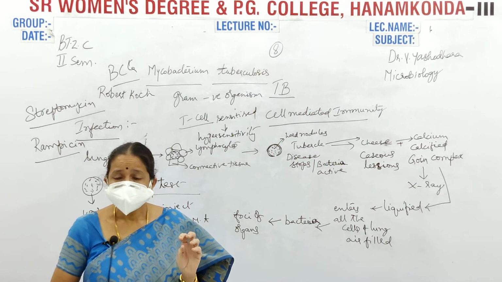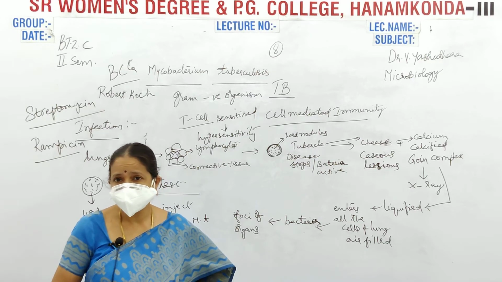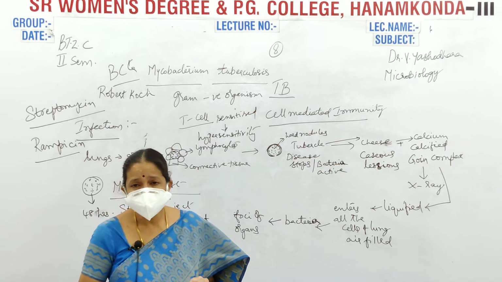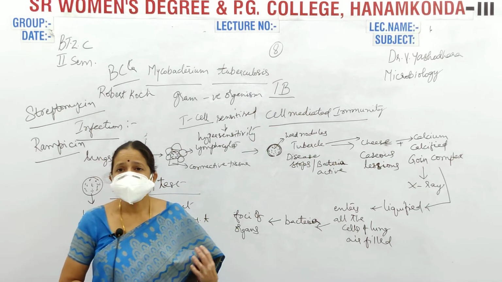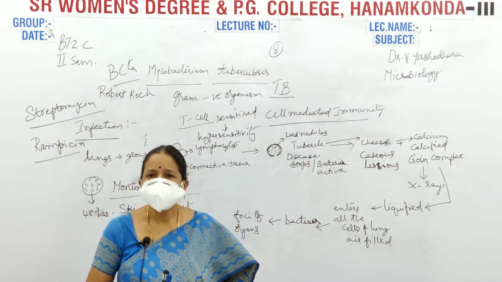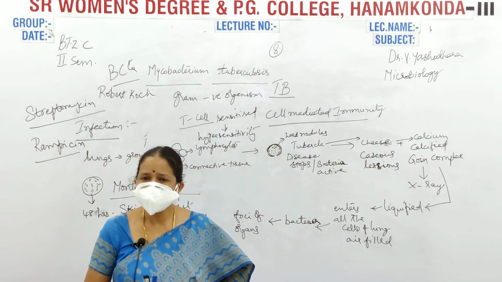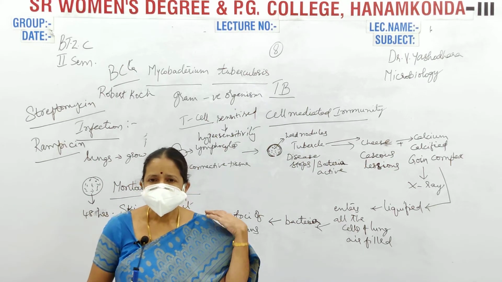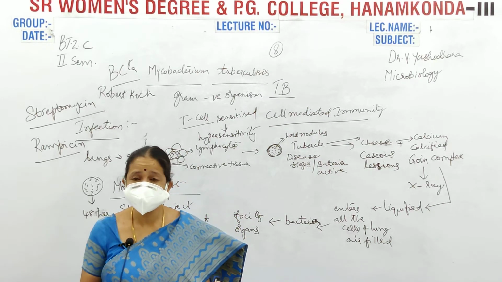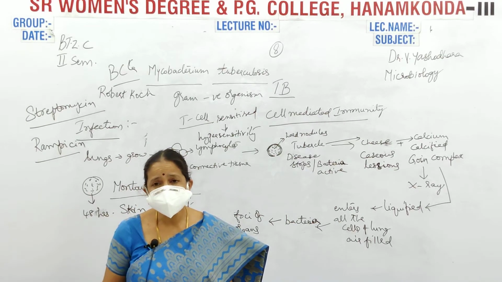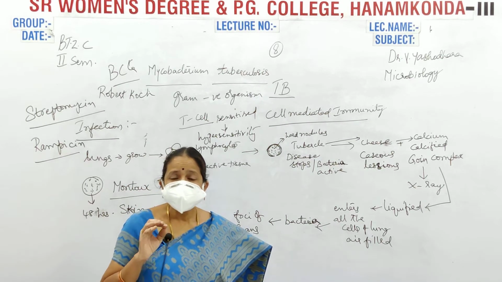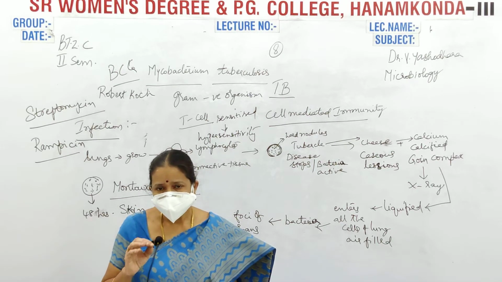Next thing, the persons who are homeless, government should take care of them, and their living conditions should be monitored. For poor people, at least a house should be there so that they can maintain sanitation and hygienic conditions and live there. Next thing, nourishment should be given to the persons.